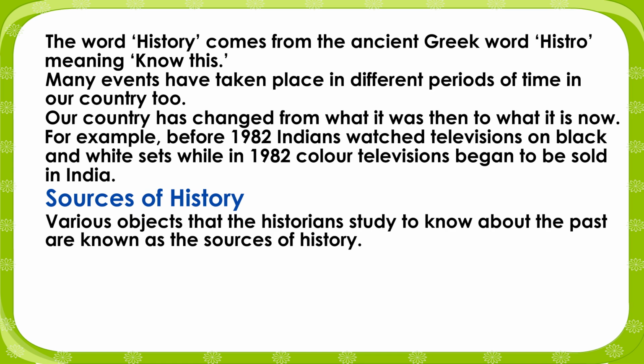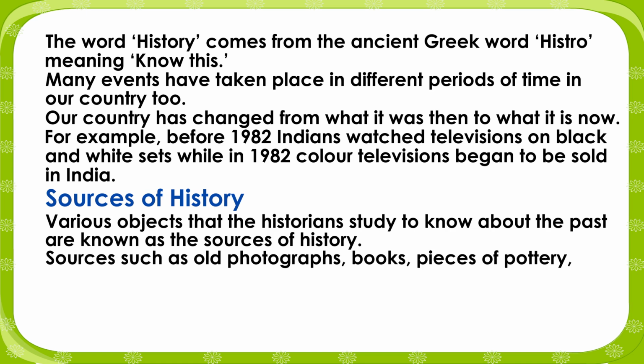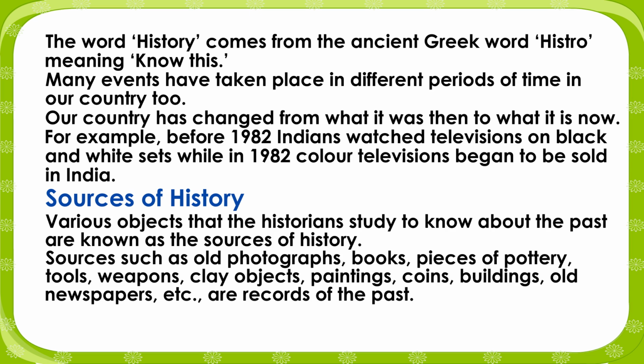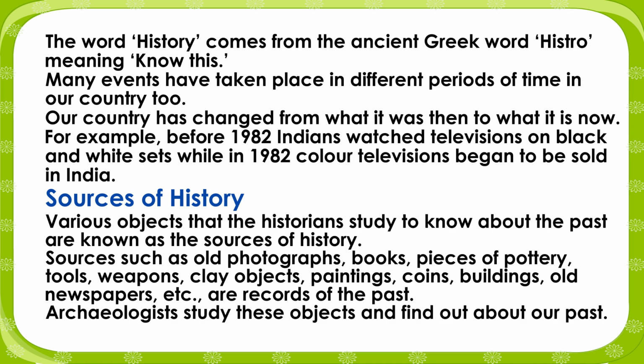Sources of history. Various objects that historians study to know about the past are known as the sources of history. Sources such as old photographs, books, pieces of pottery, tools, weapons, clay objects, paintings, coins, buildings, old newspapers, etc., are records of the past. Archaeologists study these objects and find out about our past.